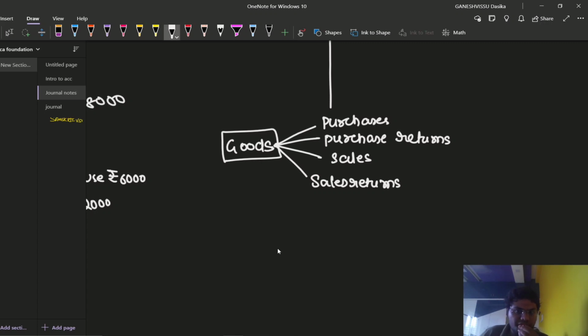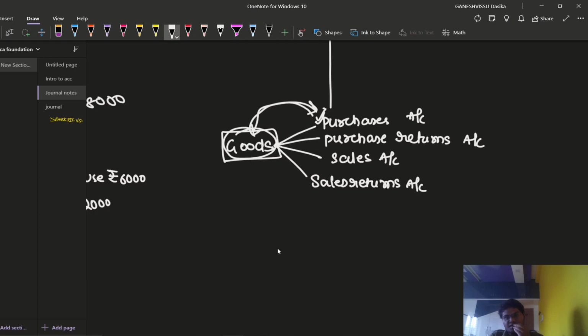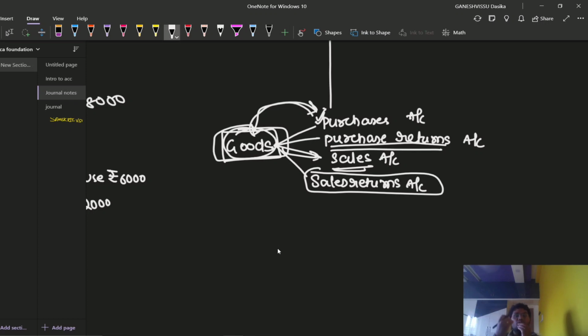These are the 4 types of accounts, purchases account, purchase returns account, sales account and sales returns account, which will be representing the goods. Whenever the goods are purchased, we are going to represent the goods in the name of purchases. Whenever the goods which have been purchased are returned, we are going to write the purchase returns account. Sales, whenever we have made some sales, we are going to replace the word goods with sales account.